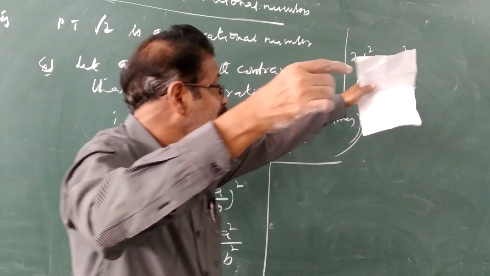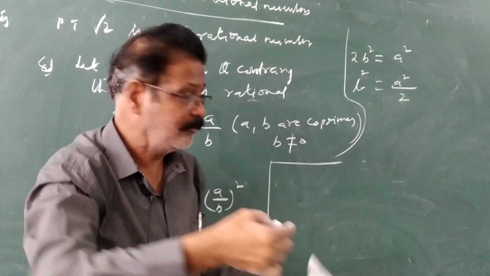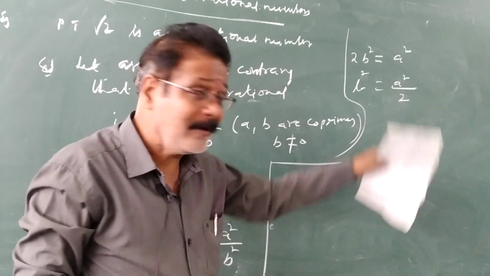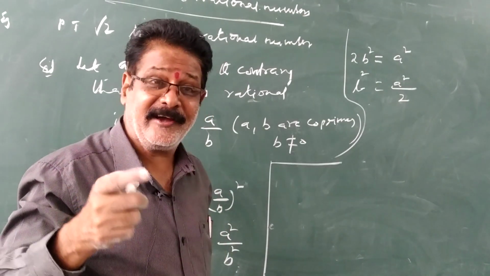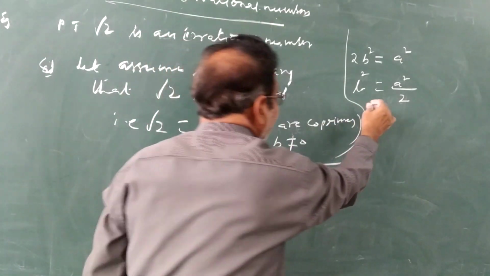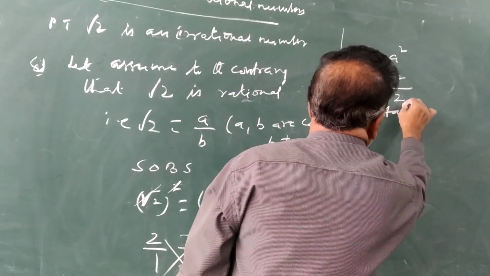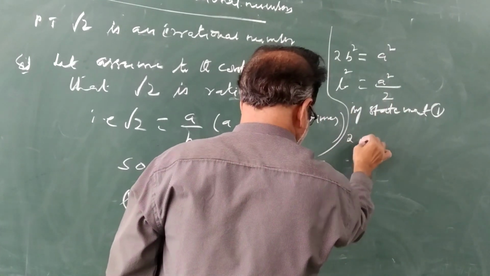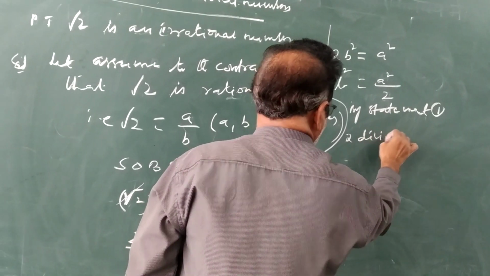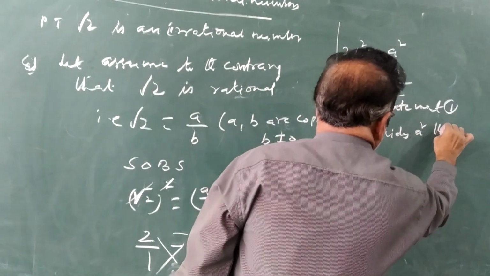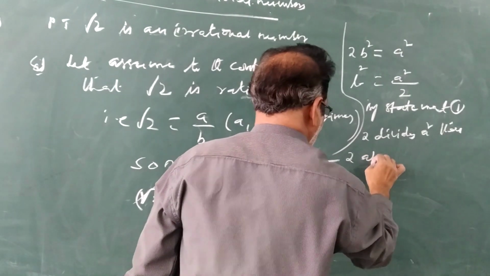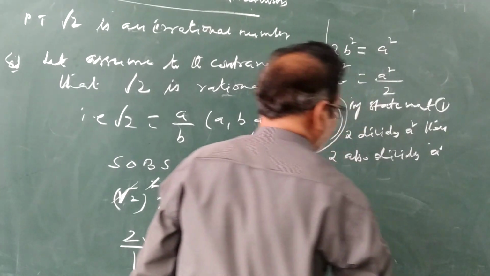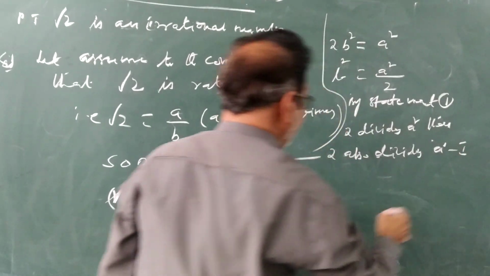So 2 divides a square. Just now I told you by statement 1, 2 is a prime number, so if a prime number p divides a square, p also divides a. By statement 1, if 2 divides a square, then 2 also divides a. This is the first equation.